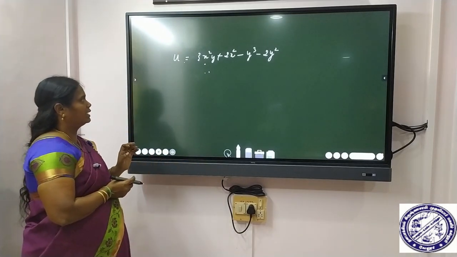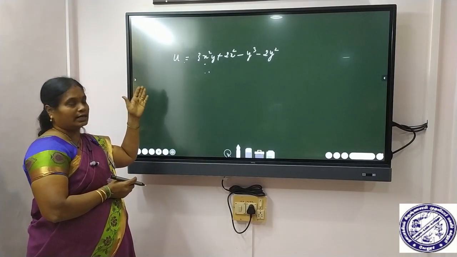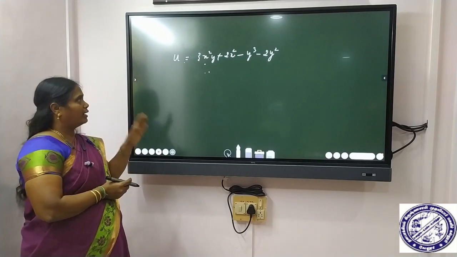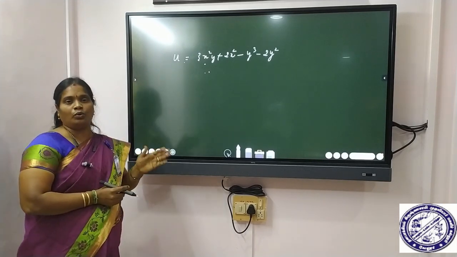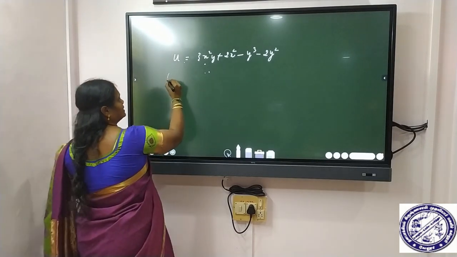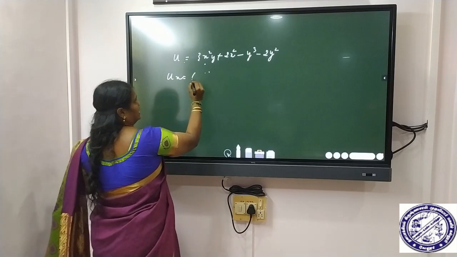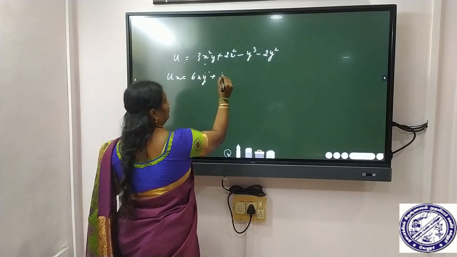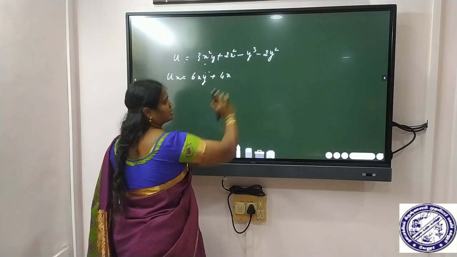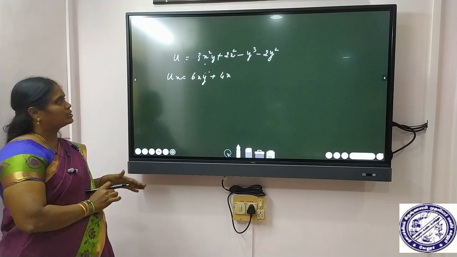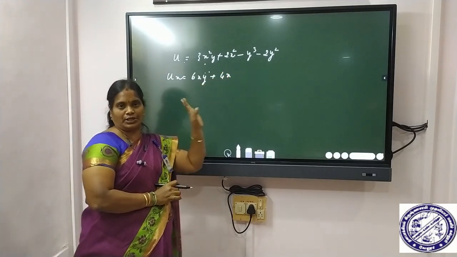I consider that term u is equal to this equation. So here I have to differentiate u partially with respect to x. That means ux is equal to 6xy plus 4x. These two terms become 0 because we differentiate with respect to x.